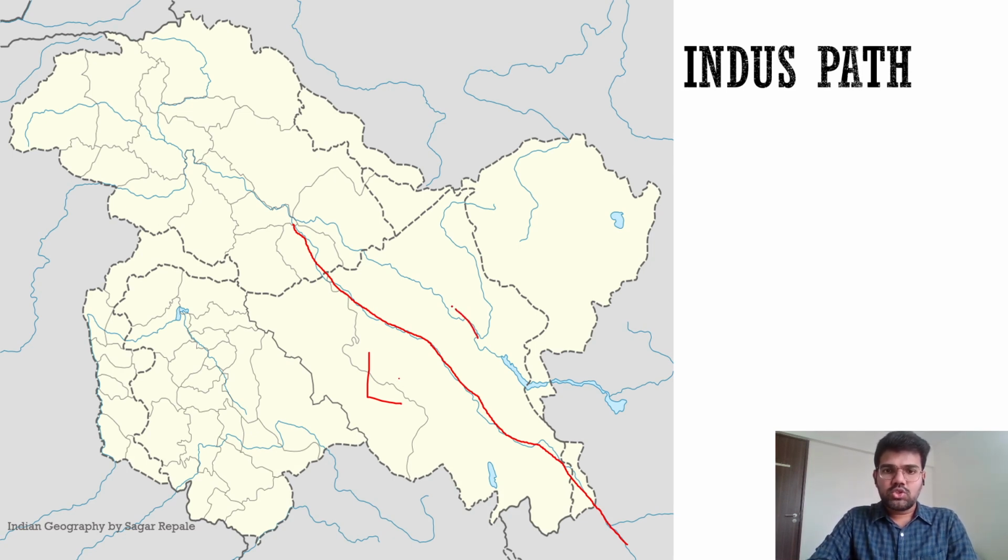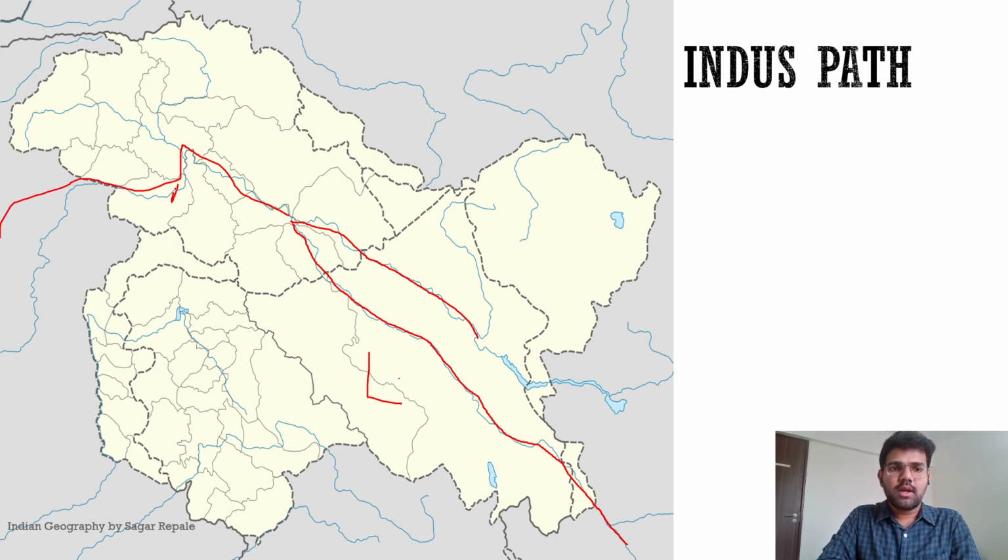Then this is Shok River. And then from here we just saw this mountain peak. Which is this mountain peak? Nanga Parvat. So there is Nanga Parvat, and from here the river takes a U-turn and enters Pakistan. So here there is one small town called Chillar. You should also remember this fact because it's mentioned in the NCERT. There is a town called Chillar from where the river Indus enters Pakistan. So this is a rough path of the Indus River.